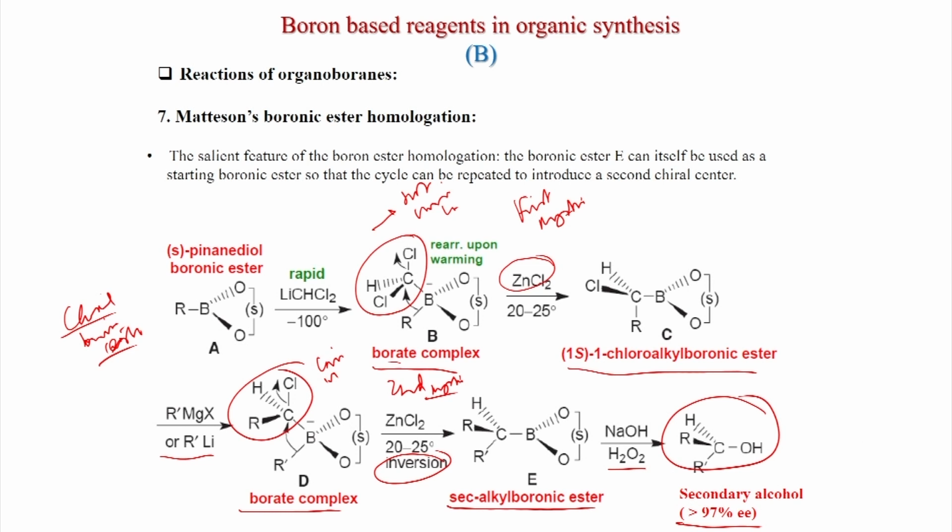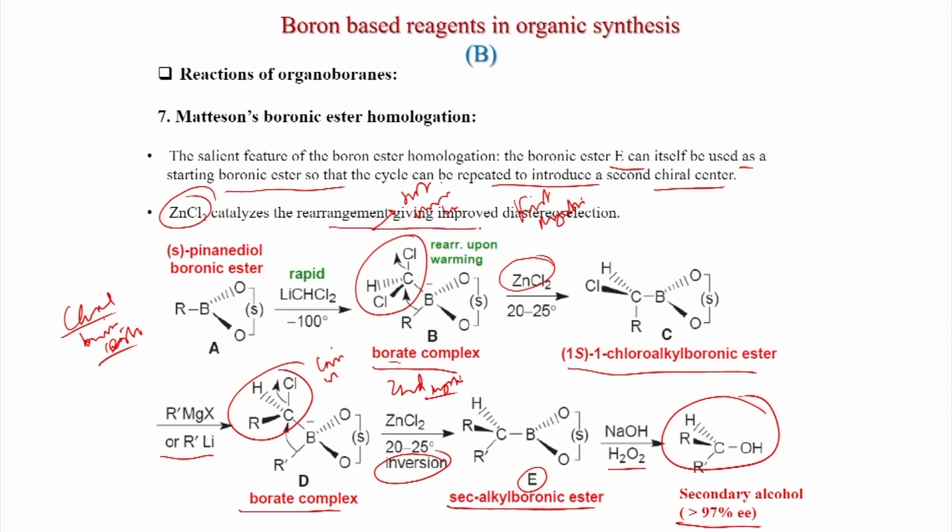So, the salient feature of the boron ester homologation, the boronic ester E, this can also be used as a starting boronic ester. So, the cycle can be repeated to introduce a second chiral center. This can also be used for again treatment with LiCHCl2, you can get some products from here also. And zinc chloride catalysis is important in the rearrangement, giving improved diastereoselection.